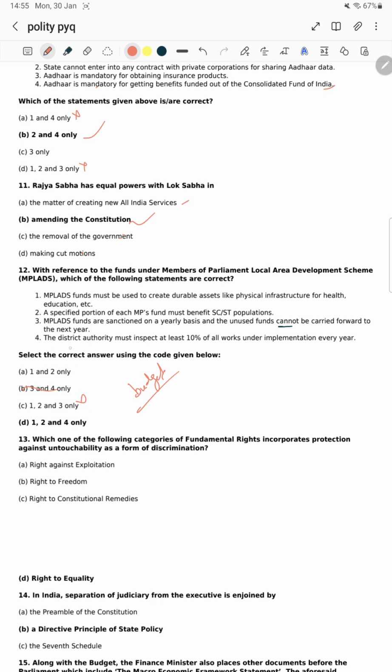Let's see the fourth one. The district authority must inspect at least 10% of all works under implementation every year. Yeah, the fourth one is right. The authority must inspect at least 10% of all works. That fourth one is also a right one.